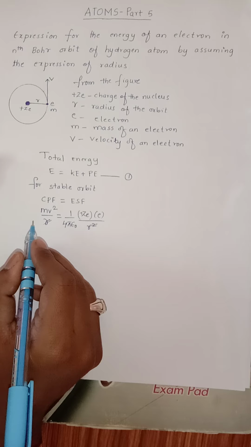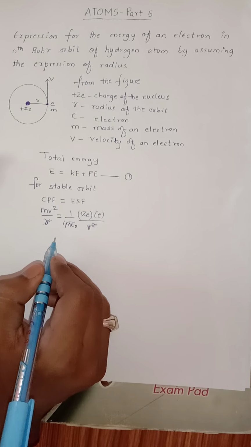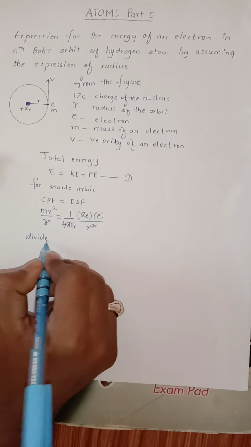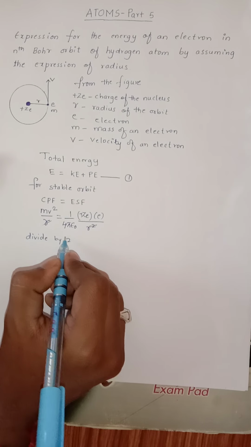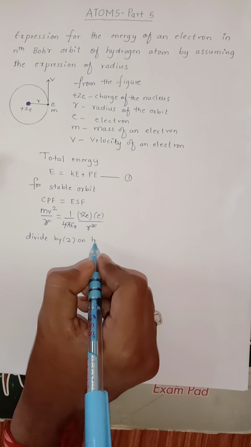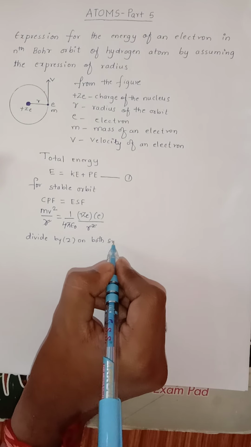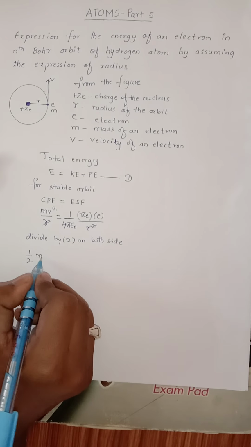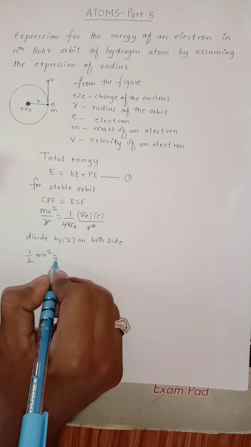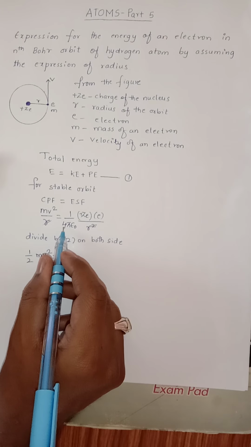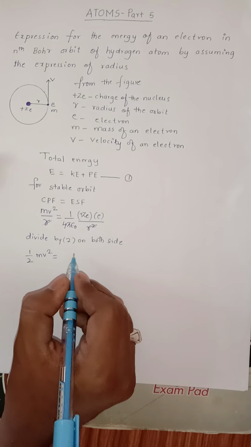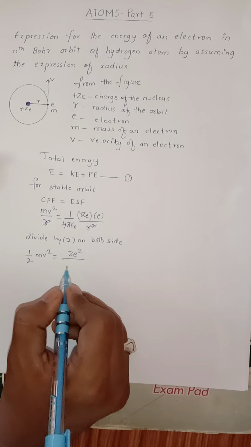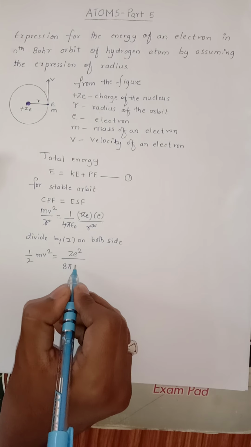Now dividing the above equation on both sides by 2, such that it becomes 1 by 2 mv square, which is equal to 1 by 2 times, if you multiply here, it becomes 1 by 8. So Ze into e is nothing but Ze square upon 8 pi epsilon naught.